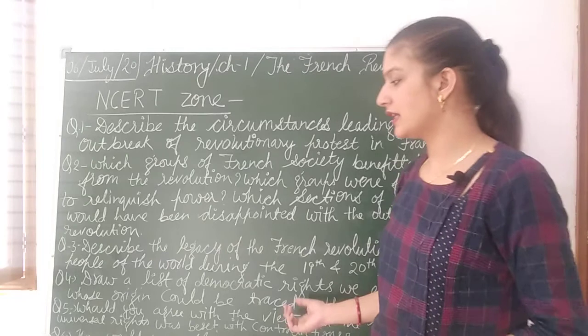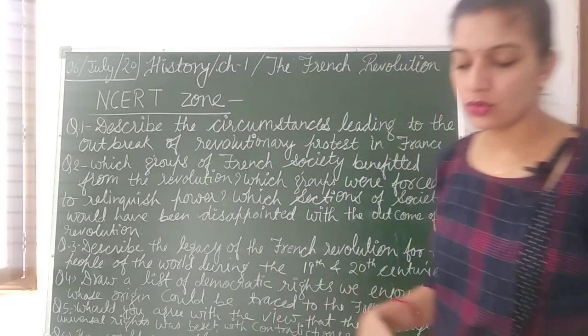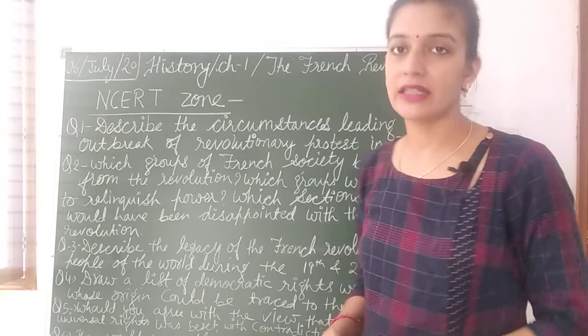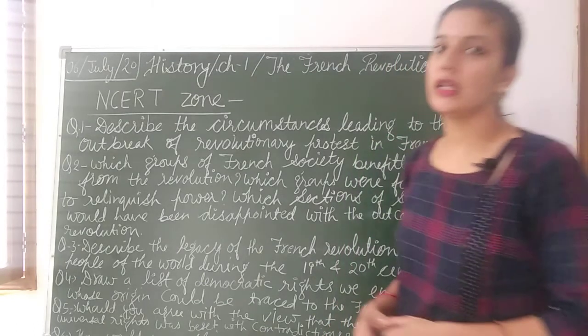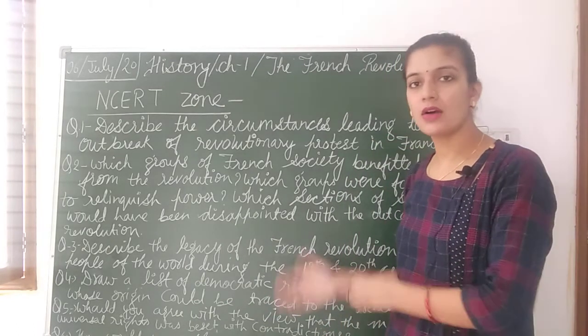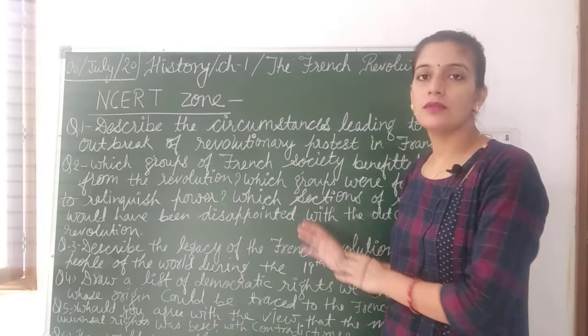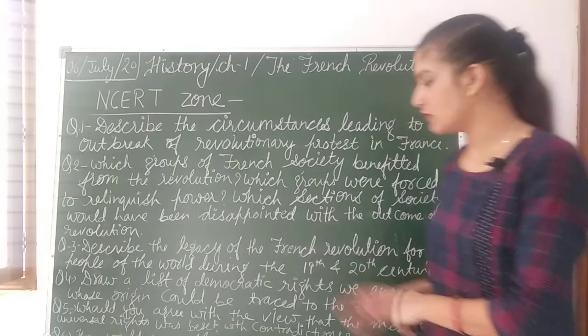They were not having any rights, though they actively participated in the revolution, but then also they didn't get any voting rights or any political rights in the government, which we have observed during the French Revolution.